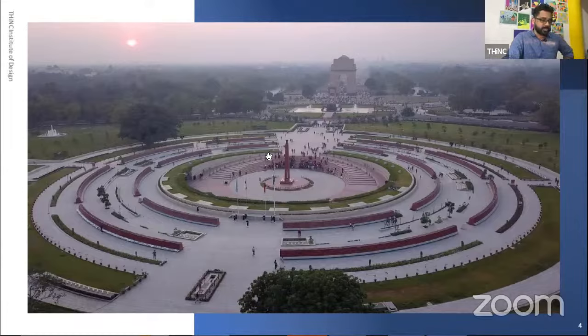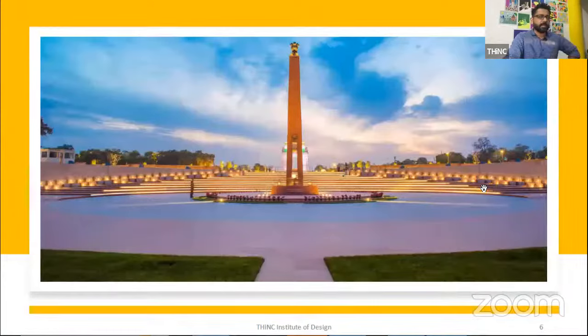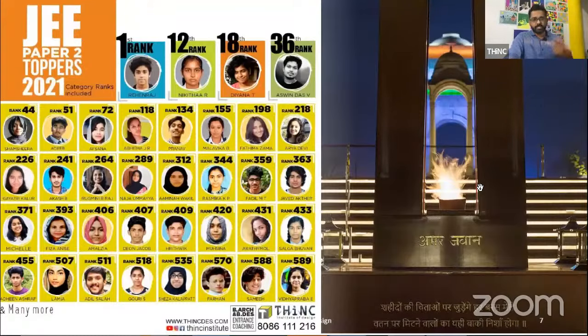Now, what you see here in front is the National War Memorial. You can see it's in concentric circles that they have given. There are multiple circles of bravery, sacrifice, and things like that. And the Amar Jawan Jyoti, which was actually placed in the World War II Memorial, that is India Gate, was shifted. This year, I think in 2022, it was shifted to the National War Memorial.